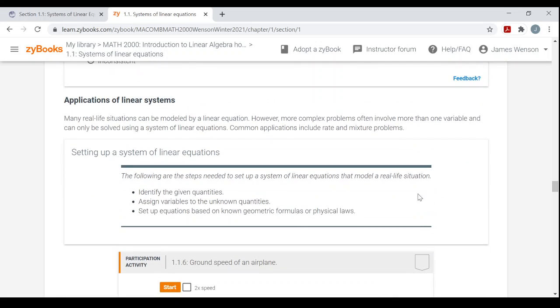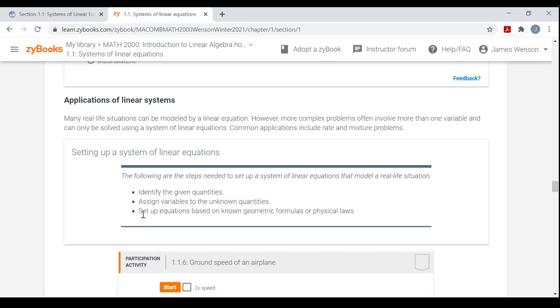All right, now we're getting into some applications of linear systems. This is word problems. So follow these steps, and you've seen this in a college algebra course or whatever algebra course you've taken prior to this. You identify the given quantities, identify the unknowns. What do they want? What's being asked for. Assign variables to the unknown quantities.